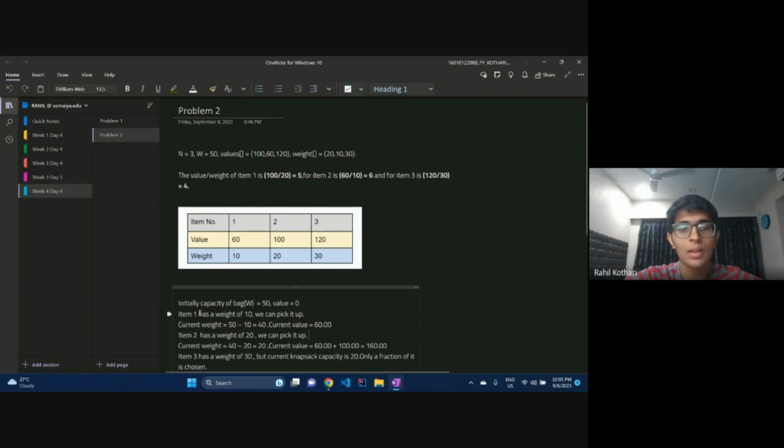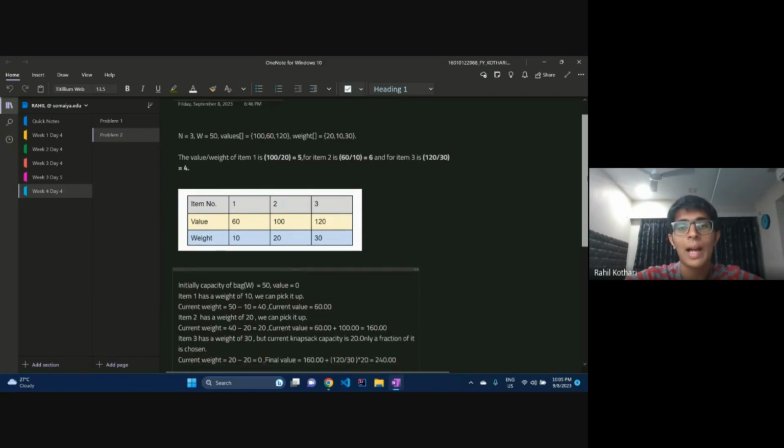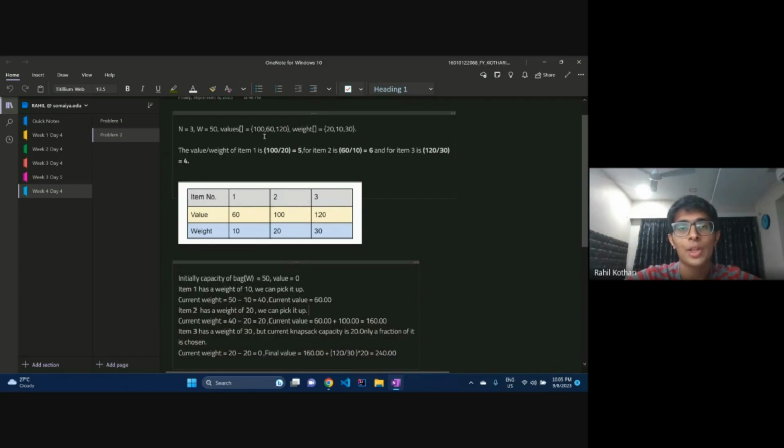Item 2 should be over here. Item 1, they said, because the first item we are picking up. But item 2, that is the value of 60 that we are picking up, and the remaining weight is 40, right? We picked up 10 kilos, our value became 60. Now we do the same thing for 40.